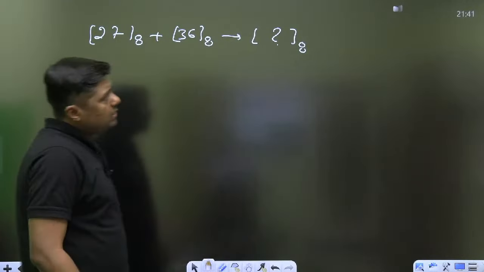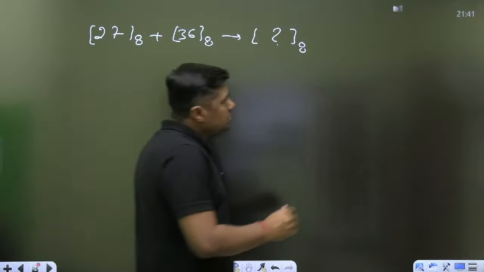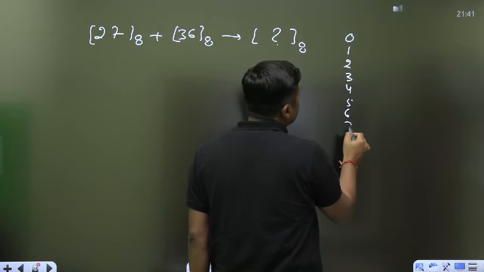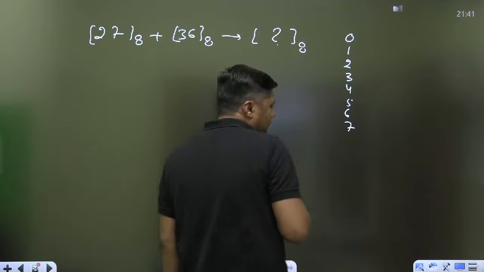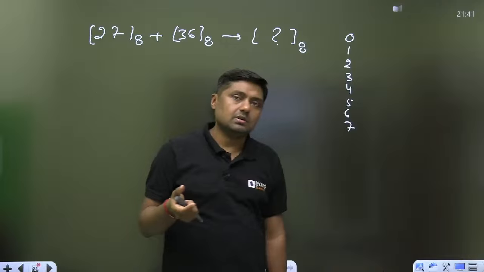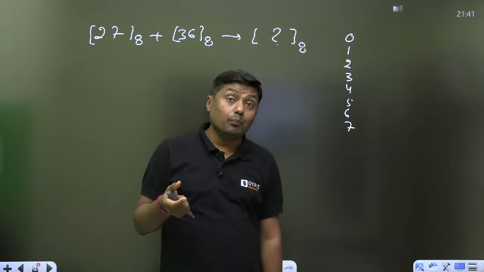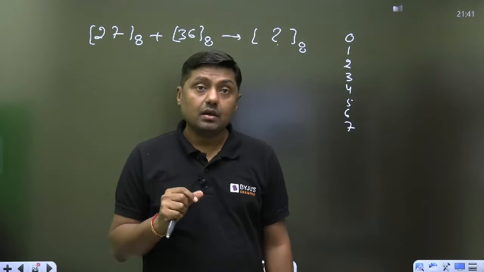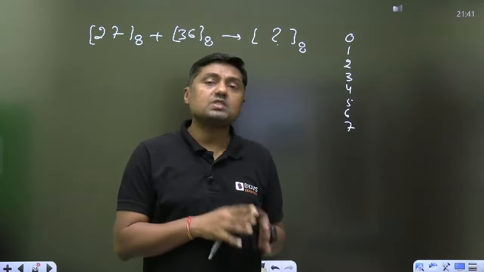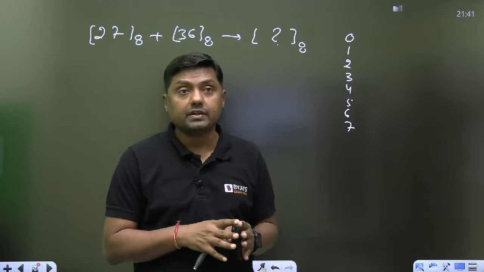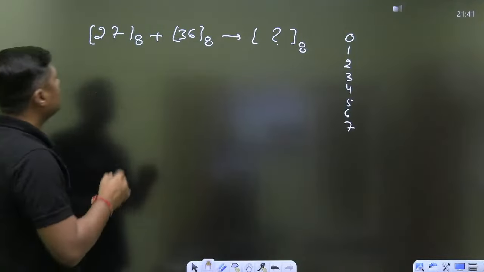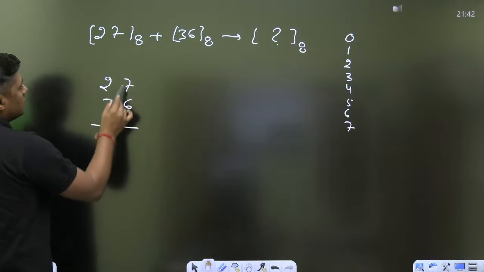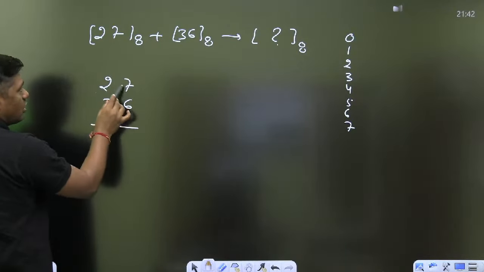Remember, in octal the valid digits are 0, 1, 2, 3, 4, 5, 6 and 7. If the sum is coming more than 7, there will be a carry, and you have to subtract the base from that. What is the base here? 8.